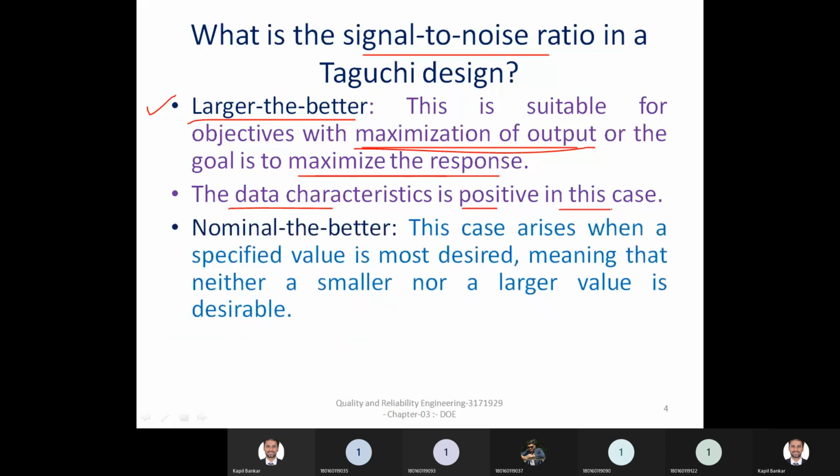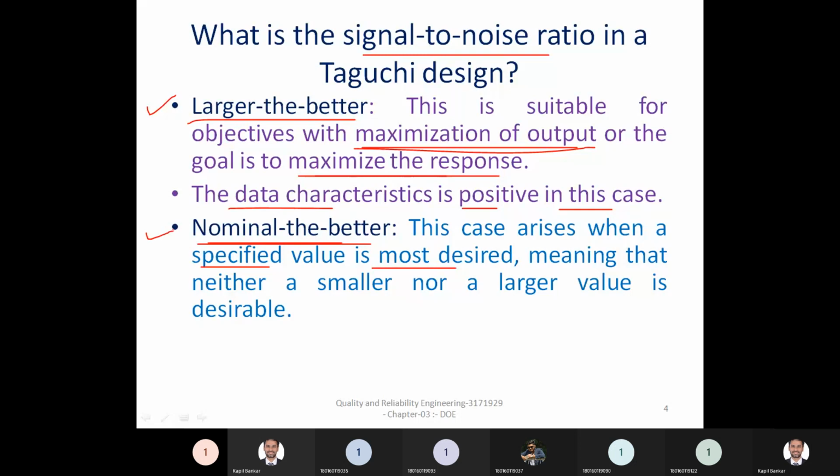Next one is nominal the better. In this second type of SN ratio, you target some specified value. You just consider that specified value and determine the SN ratio. That is known as nominal the better. So if you select a region or target, then it comes under this type. When a specified value or most desired value is considered, you must go with nominal the better.